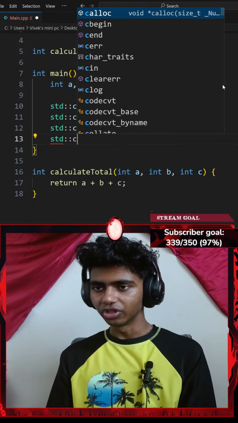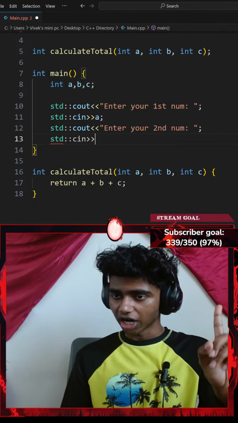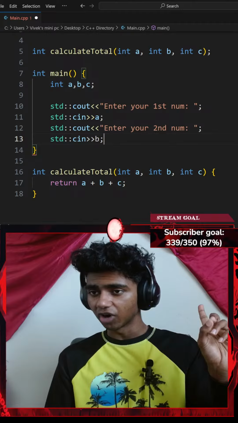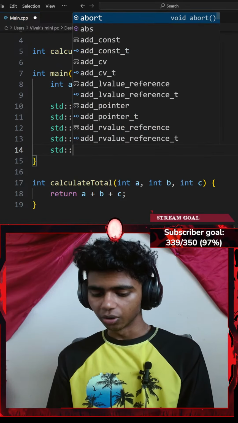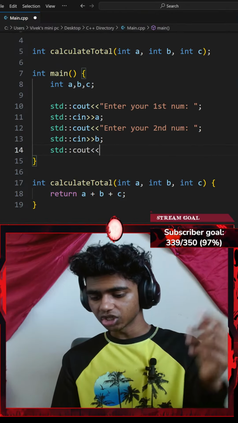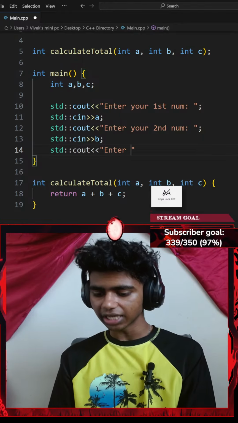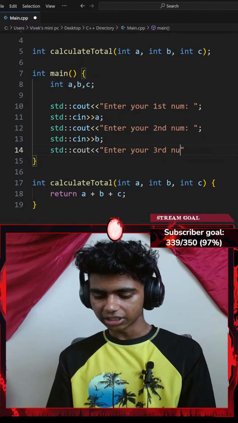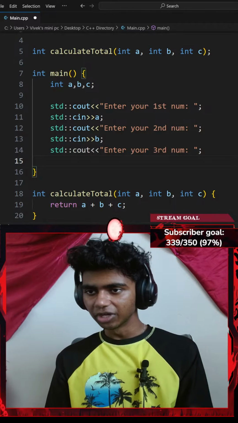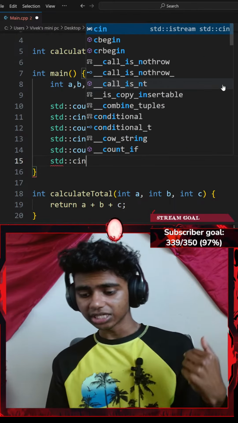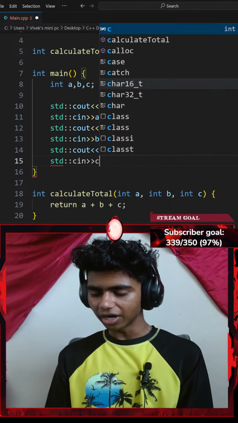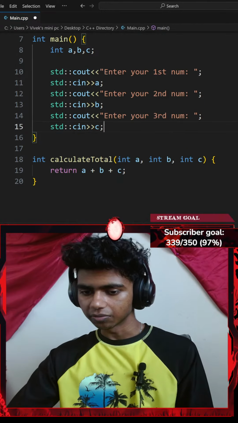That said, let me go with a standard console input with an extraction operator to extract my variable b. Lastly, let's go with a standard console output with an insertion operator. I'll say something like enter your third number, ending with a semicolon, and then a standard console input with an extraction operator for my variable c.